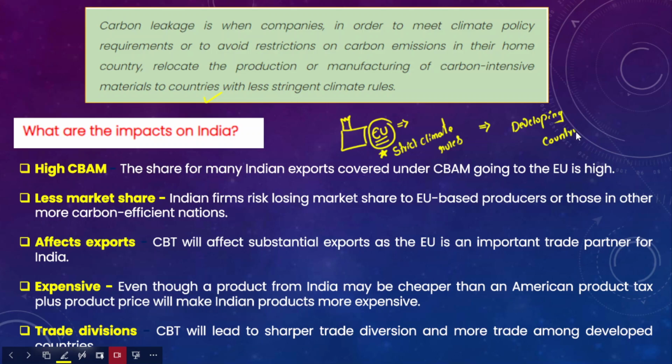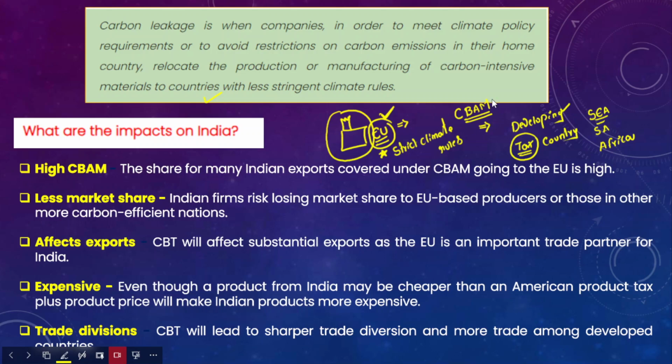For example, it shifted to Southeast Asia or South Asia or Africa, to escape the restrictions imposed by the European Union on this particular company. Okay, so now this carbon border adjustment mechanism, what will it do? It will now tax the companies which shift out of the European Union to other developing countries to escape this European Union carbon tax.